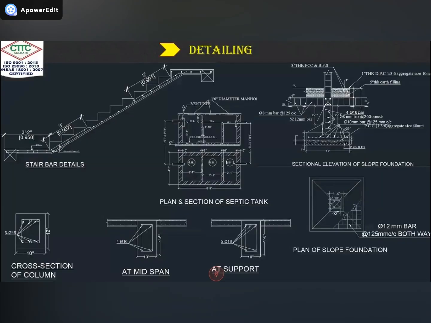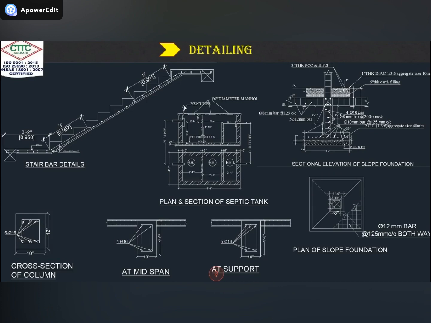Now this is the detailing part. Detailing is very important because before going to construction work, you have to know what physical materials you can use in our member. Here I am showing the stair bar detail. You can see all the detailing is there, because in the tread and riser area of this step we will not use reinforcement bar. We only use PCC work.